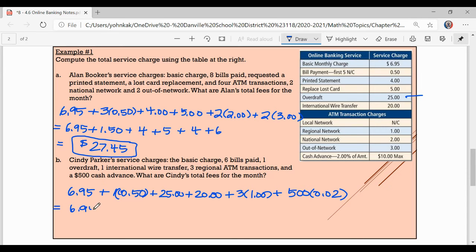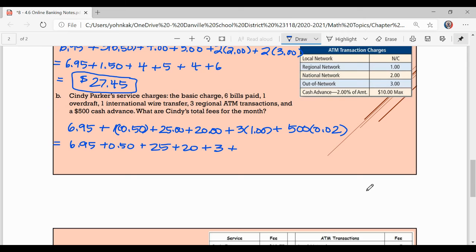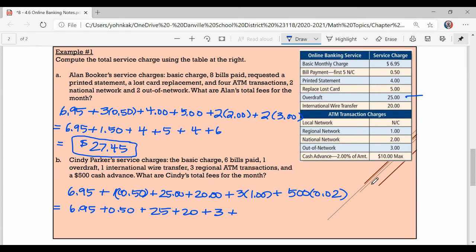So we got $6.95, we got 50 cents, we got $25, we got $20, we got $3, and 500 times 2% is $10. So if this 10 was any higher, then I wouldn't have to pay more than $10. So something to keep in mind.